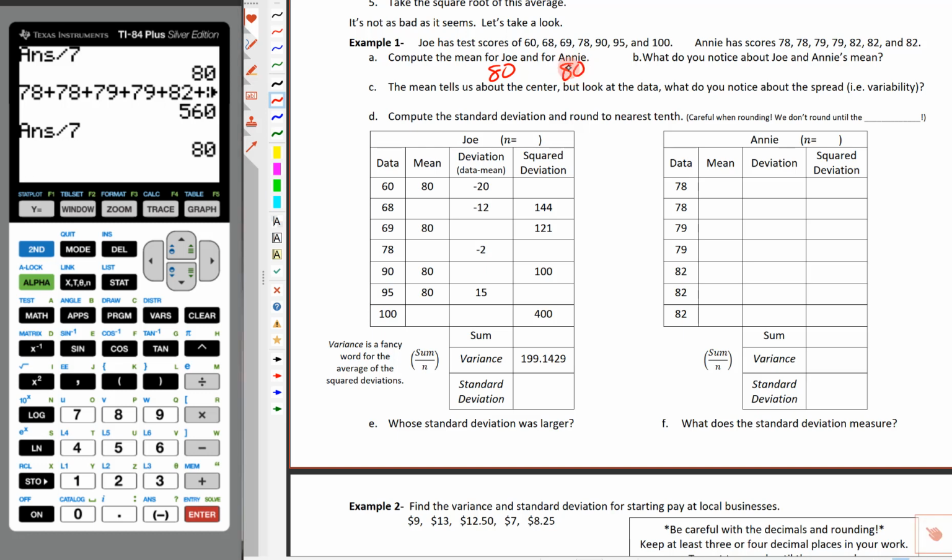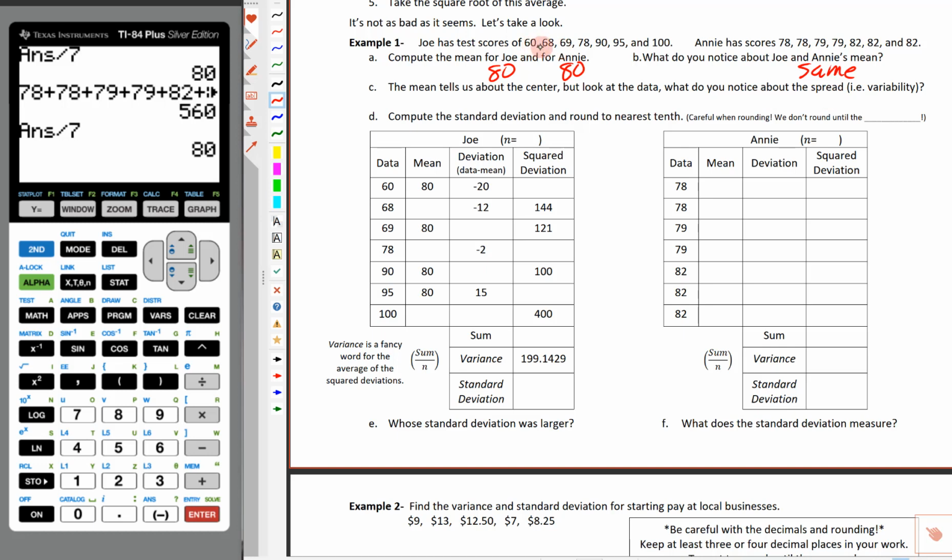So we've got 80 on both. So you notice that they are exactly the same. So I'm just going to write that they're the same. So that's what we notice about the means for Joe and Annie. And then it says the mean tells us something about the center, but look at the data. What do you notice about the spread of the data? In other words, what do you notice about the variability, how spread out they are?